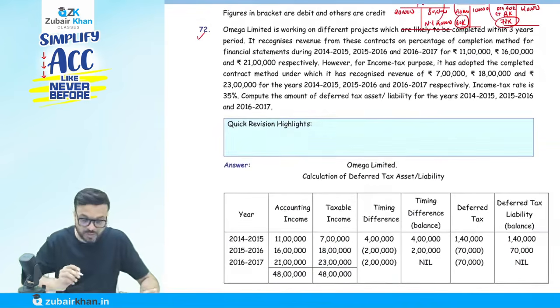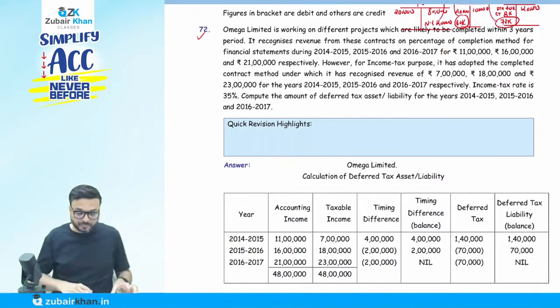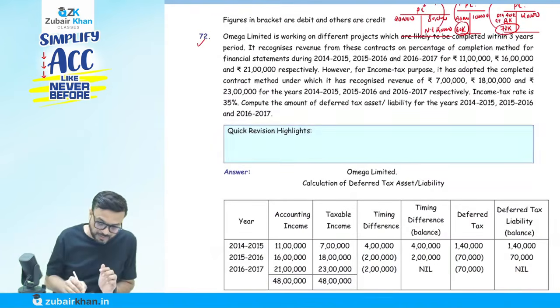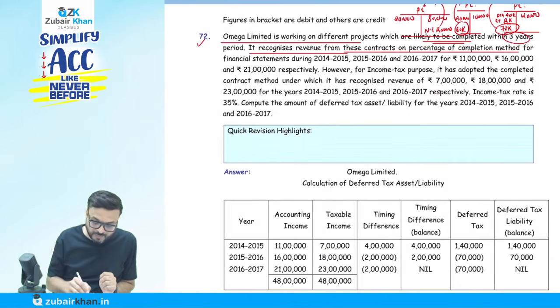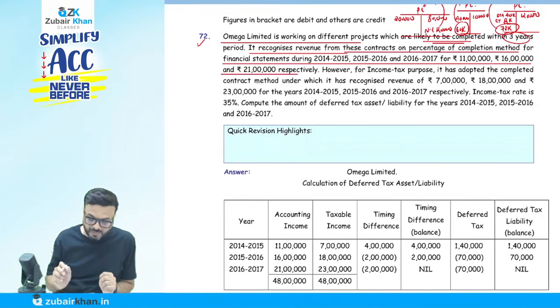What does question number 72 say? Omega Limited is working on different projects which are likely to be completed within 3 years. So it recognizes the revenue from these contracts on the percentage of completion method for the financial statements during 14-15, 15-16, 16-17: rupees 11 lakh, 16 lakh, 21 lakh, respectively.